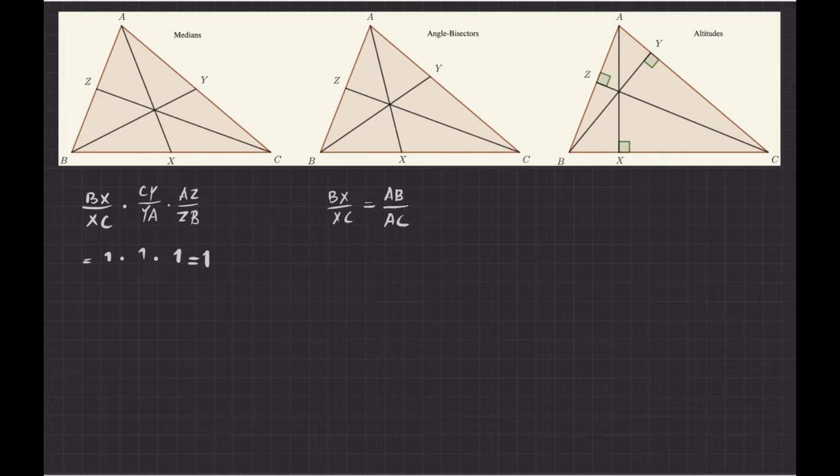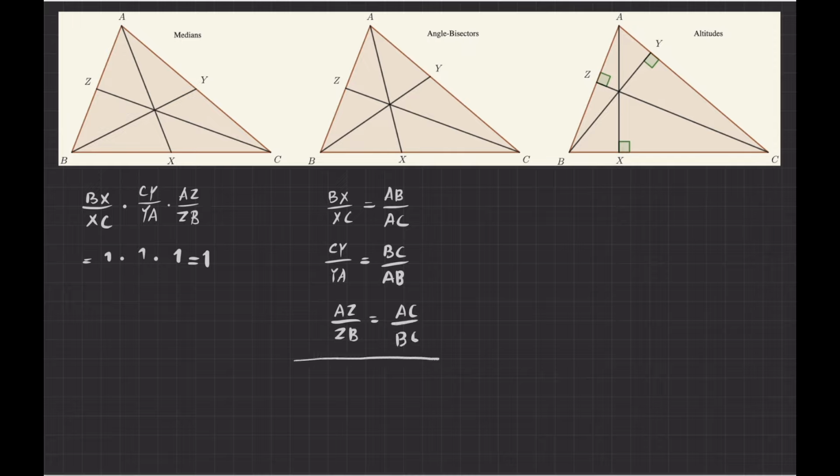And similarly, we can write CY over YA equals BC over AB. Yes, so the ratio of CY over YA is equal to BC over AB. And finally, AZ over ZB is equal to AC over BC.